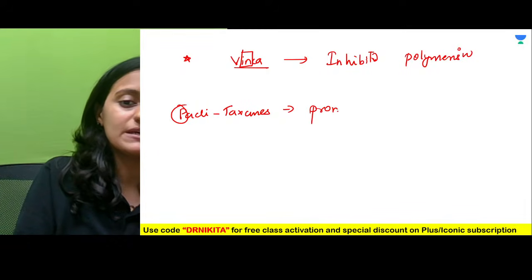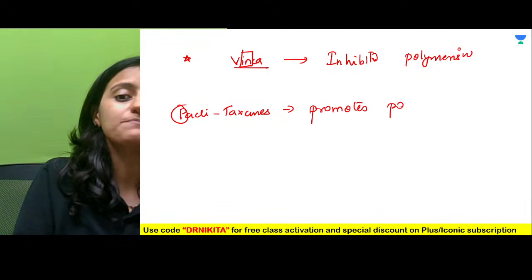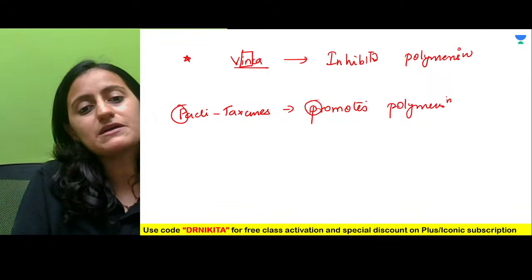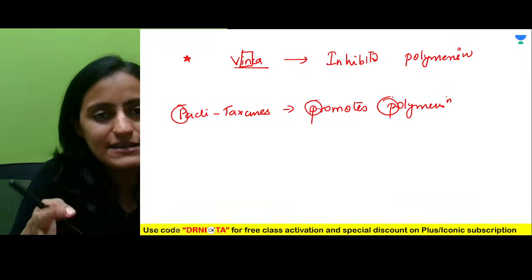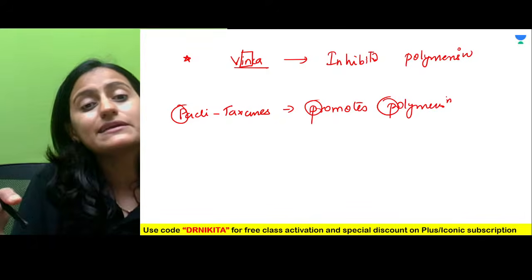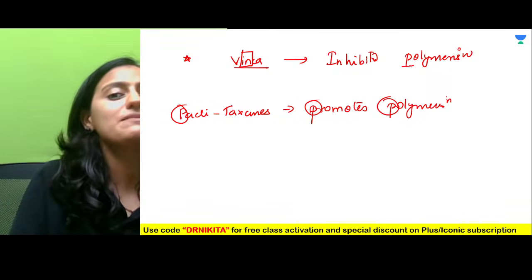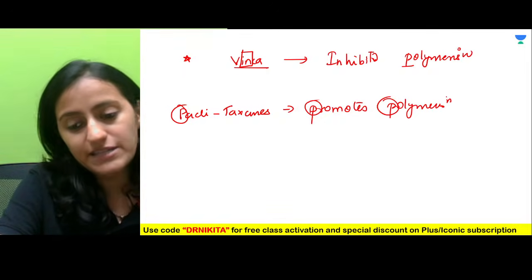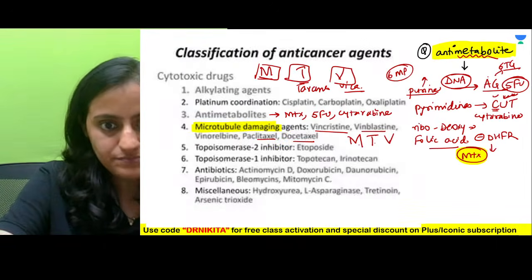Paclitaxel, P for P, that means it promotes the polymerization. Remember, paclitaxel PPP, it promotes the polymerization. Then it is basically inhibiting the disassembly. Vinca, by inhibiting the polymerization, is inhibiting the formation itself. That is the difference between the two.